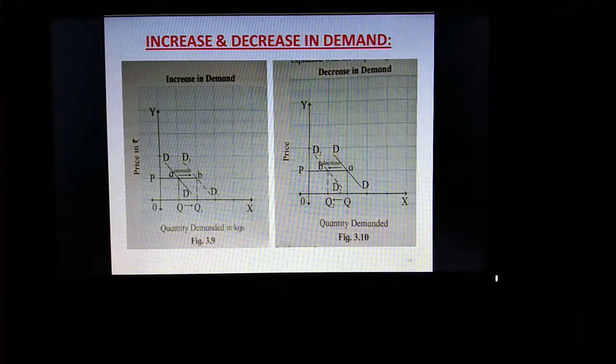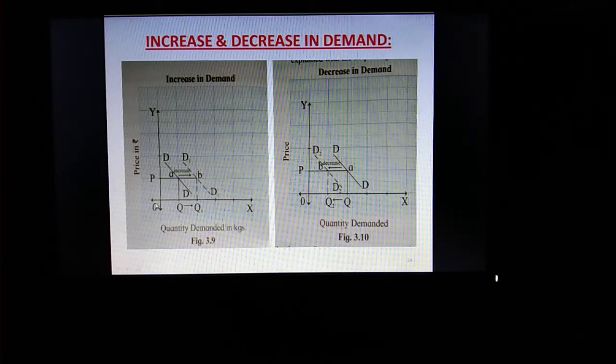You can see first diagram is increase in demand and second is a diagram of decrease in demand. Same, just like variation, price is measured along y-axis and quantity demanded is measured along x-axis in both the diagrams, right?